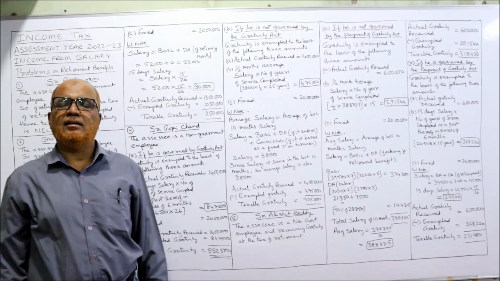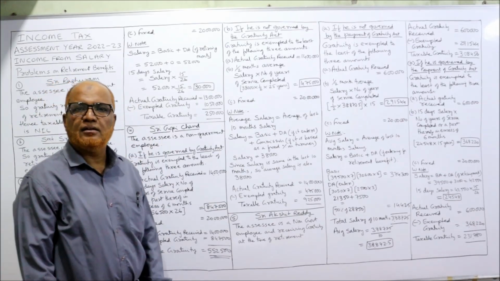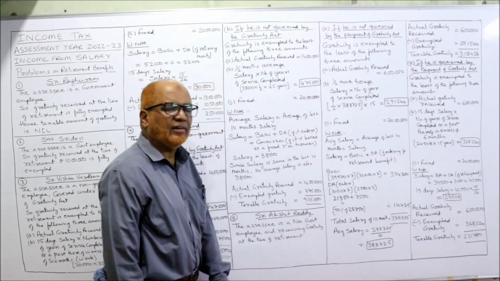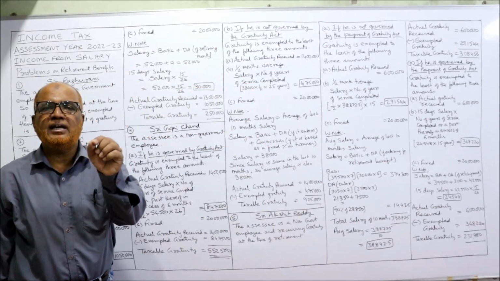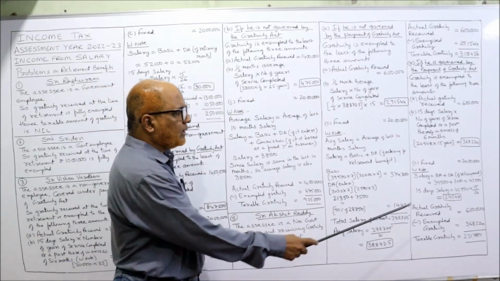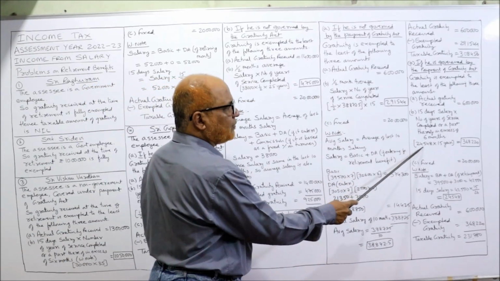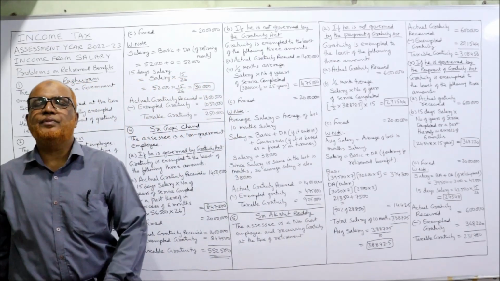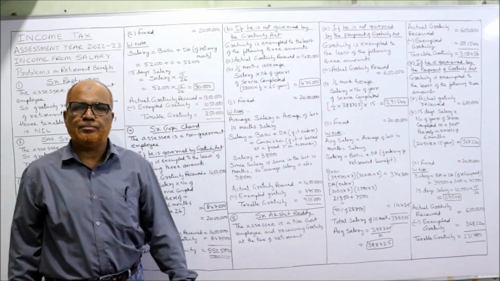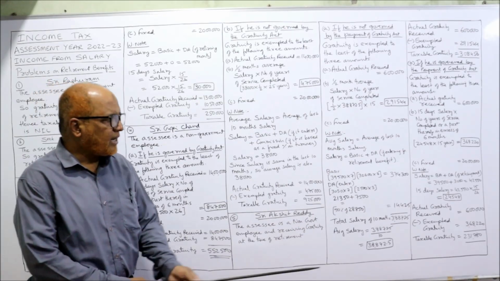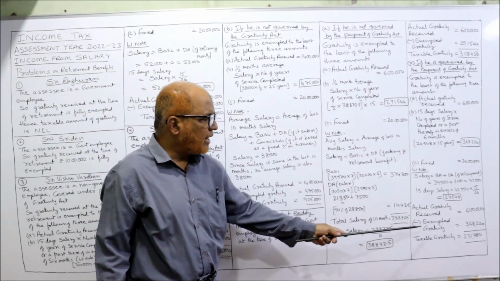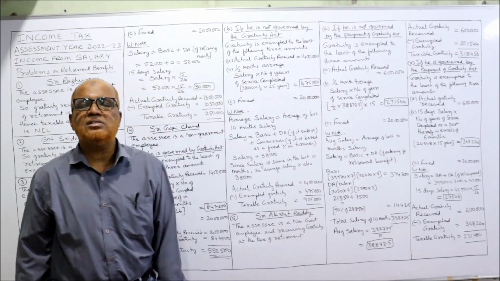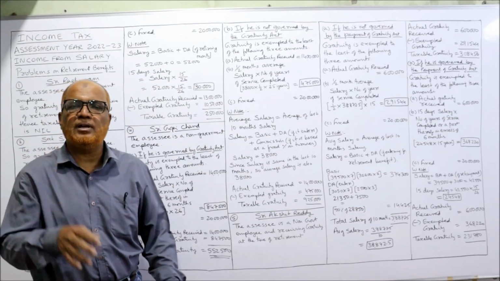Now 15 days salary. 15 by 26 into 42,550. You will get 24,548. This is the 15 days salary. Now take 24,548 into 15 years, 3,68,220. This is the exempted gratuity, the least. Now actual gratuity received 6 lakh minus exempted gratuity 3,68,220 gives 2,31,780. This is the taxable gratuity.